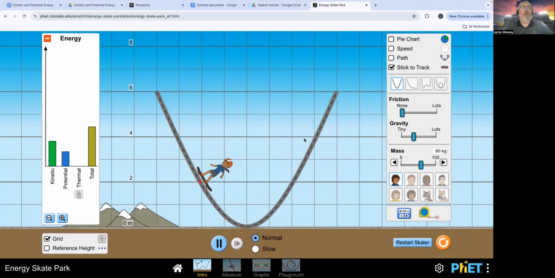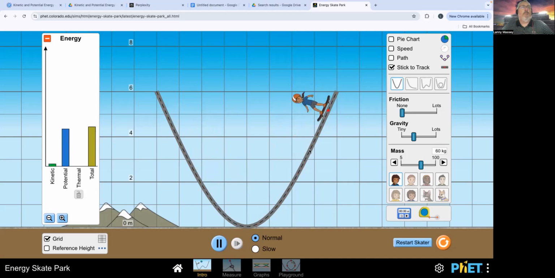So let's watch this for a second, and I want you to think about when is the kinetic energy growing and when is the potential energy growing? Conversely, when is the potential energy decreasing and the kinetic energy decreasing? Well, as we can see, if we watch this closely, as the potential energy is decreasing, the kinetic energy is increasing. So they are converting from potential energy to kinetic energy. And when the kinetic energy is decreasing and the potential energy is increasing, the conversion is just the same.